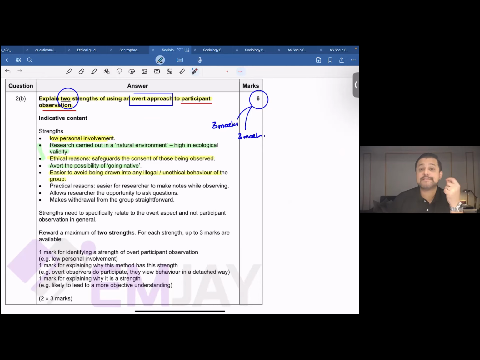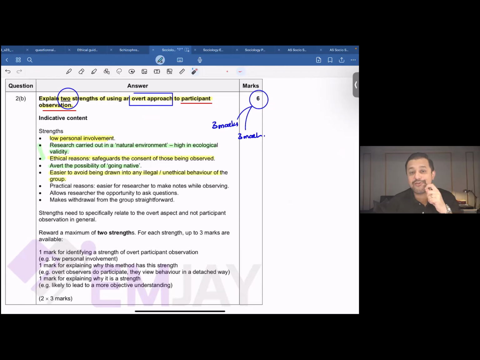In this case, he conducted research on a black criminal gang, right? If it is an overt observation, the people you're conducting research on, like I've been saying, know that you're a researcher, you're an observer, you're conducting research on them, right? However, imagine for a bit if you're conducting research on a criminal gang and you are trying to keep your identity hidden.